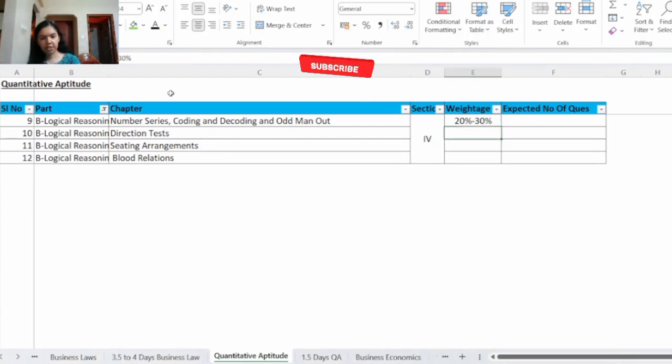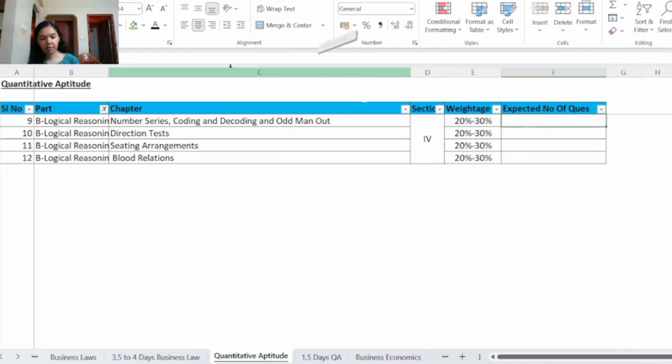The weightage is 20% to 30%. Then chapter number 10, direction test. This also has the same weightage. And seating arrangement, this also has the same weightage, 20% to 30%. And chapter 12, blood relation. This also has the same weightage. So in logical reasoning, there are 4 chapters and the weightage for each chapter is 20% to 30%.